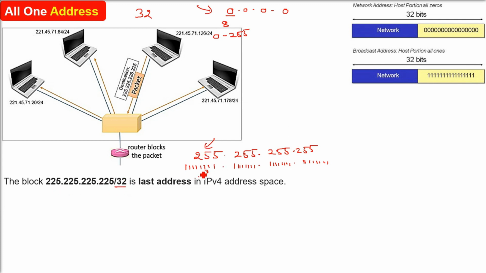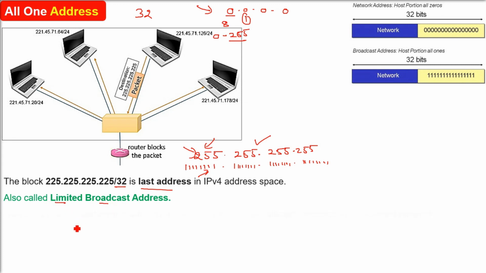There are two types of addressing, IPv4 and IPv6. We are talking about IPv4 here. This kind of address, where we have all the ones, has a special meaning and special significance. It is already secured or blocked for a certain purpose. What is the purpose? As we just learned, all zeros are basically used to get an IP from the DHCP server. The address we are talking about right now is called the limited broadcast address.